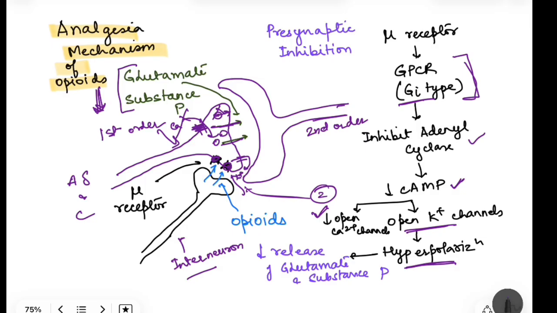So if neurotransmitters are not released, there will not be any transmission of the impulse from the first order neuron to the second order neuron, and that sensation of pain will not reach the cortex. The impulse is not going to reach the cortex, and the person is not going to feel the pain. Okay, so these are two mechanisms by which our opioids act, and even the pharmacological ones which we give act by the same mechanism.